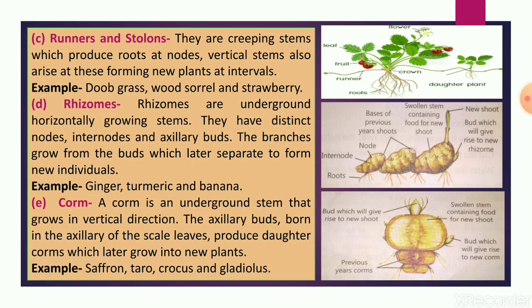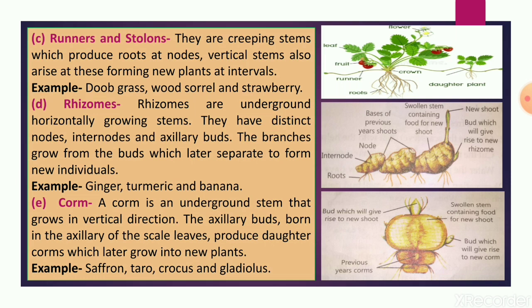Then rhizomes. Rhizomes are underground, horizontally growing stems. They have distinct nodes, internodes and axillary buds, as you can see in the diagram. Branches grow from the buds, which then separate to form new plants. Examples of rhizomes are ginger, turmeric and banana.